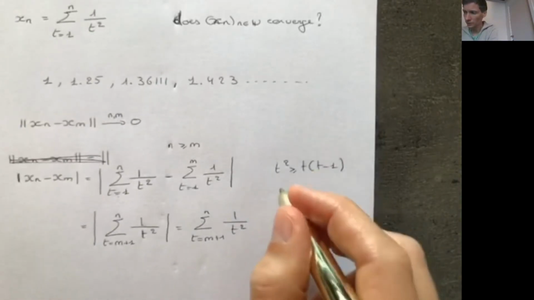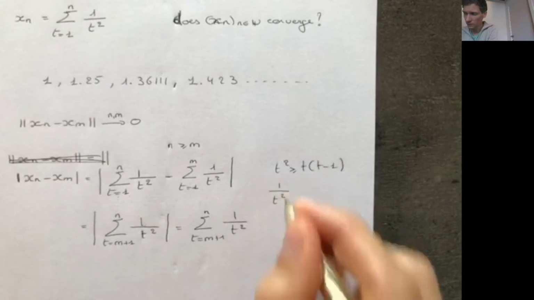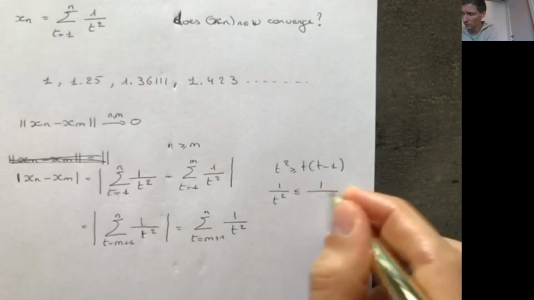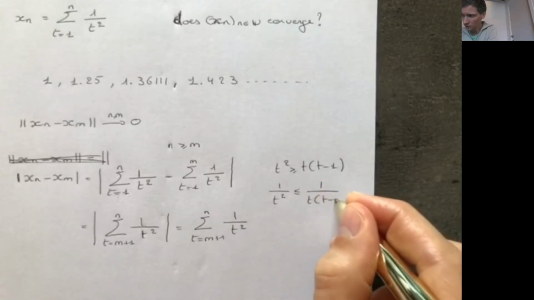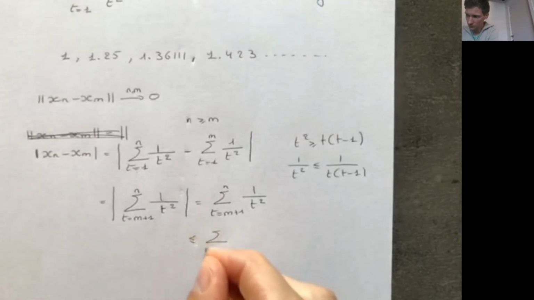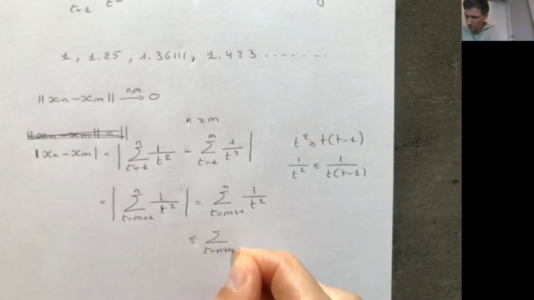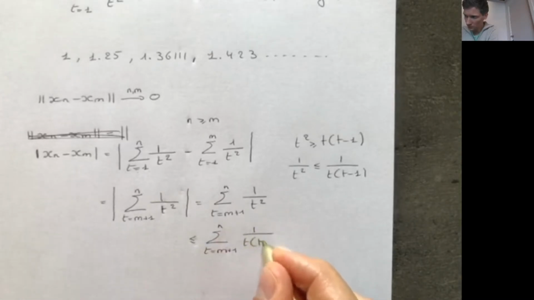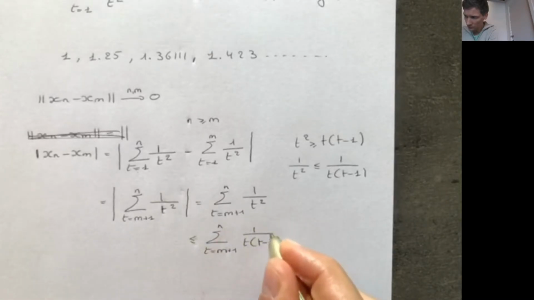Of course, if you take the reciprocal, we have to switch the inequality sign, so 1 over t squared is smaller than or equal to 1 over t times (t minus 1). So this is lower or equal to the sum from t = m+1 to n of 1 over t times (t minus 1).